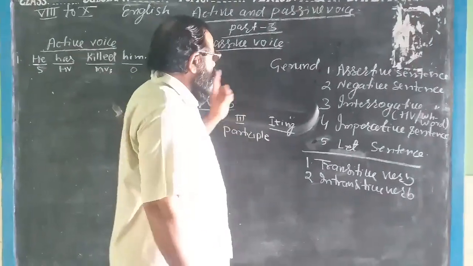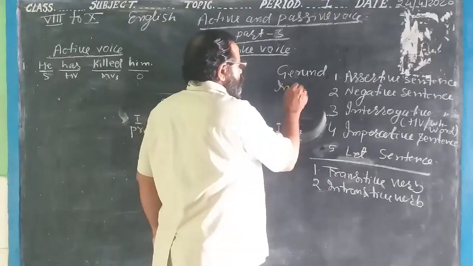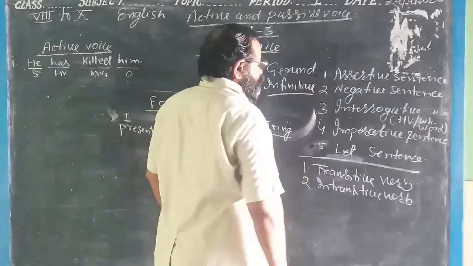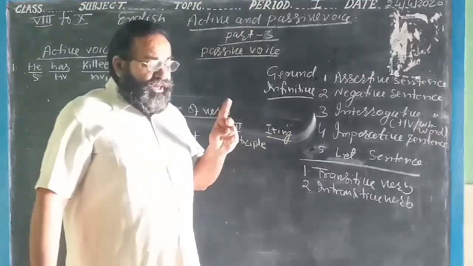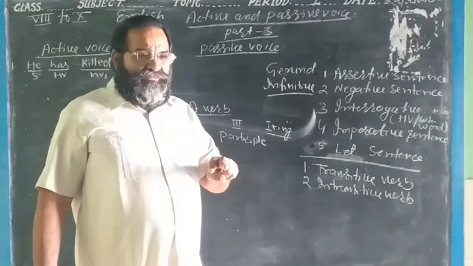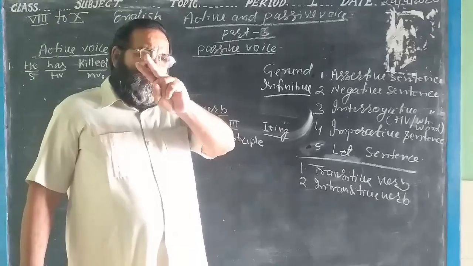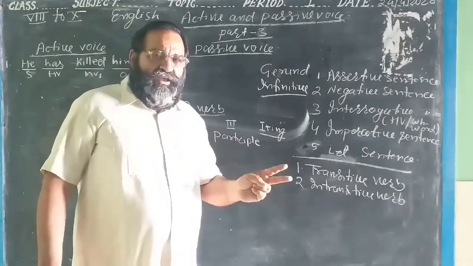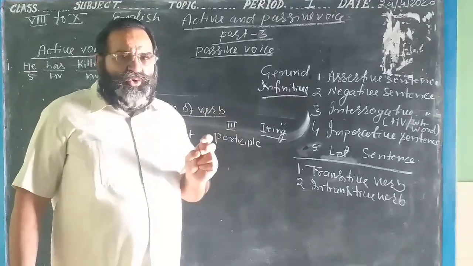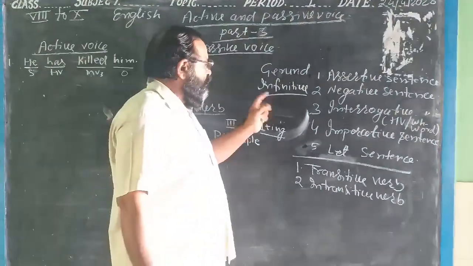And what is infinitive? The main verb, and in between, after the first form of the main verb and before the main verb, there will be the to, and that is called the infinitive.